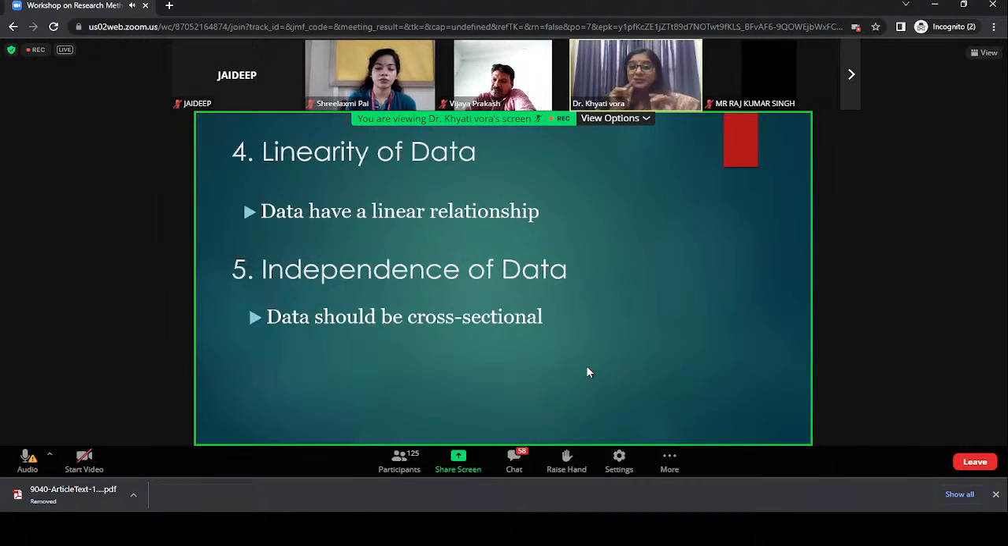You getting my point? Even height: up to a certain age, yes, height and age will have a certain relationship, but after that it is not linear. It will stop somewhere. Learning curve: the time to learn something new decreases and your adaptability increases, but after some time it will come down. So for such a situation, the regression, we have a different test, non-parametric. And then independence of data, the data should be cross-sectional.